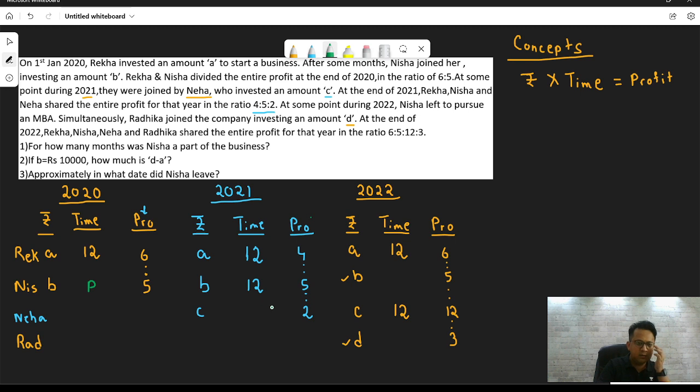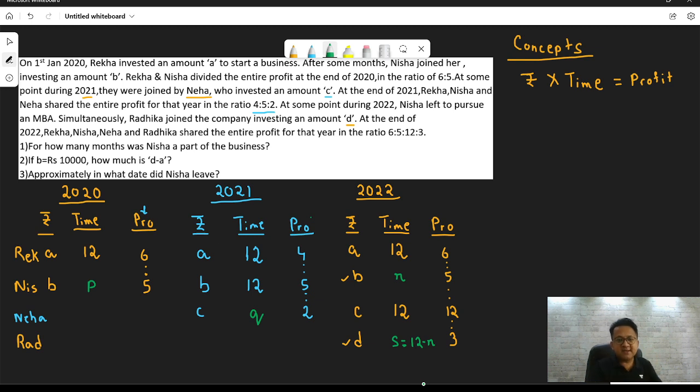In 2021, the time period for Neha is unknown. Let's call it Q. In 2022, the time period for Nisha is unknown. Let's call it R. And for Radhika in 2022, the time period is unknown. Let's call it S. And remember, there's a relation between S and R. What is S? S is equal to 12 minus R. If you're following logically, S is equal to 12 minus R.